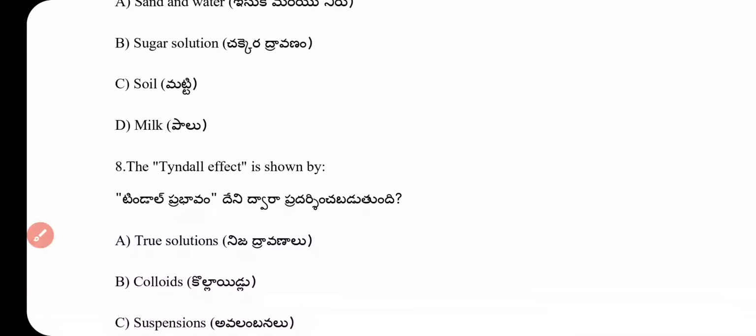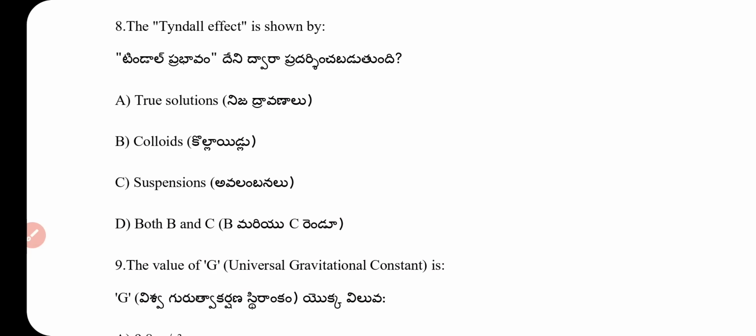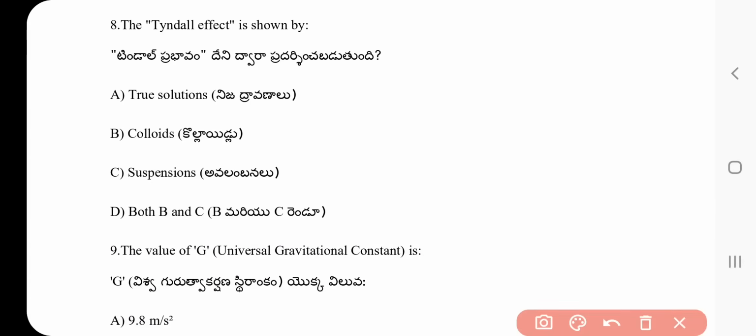Question number 8. The Tyndall effect is shown by true solution, colloid solution, suspension, both B and C. What is the answer? Answer is colloids. Colloid particles are large enough to scatter light, making the path of light visible.